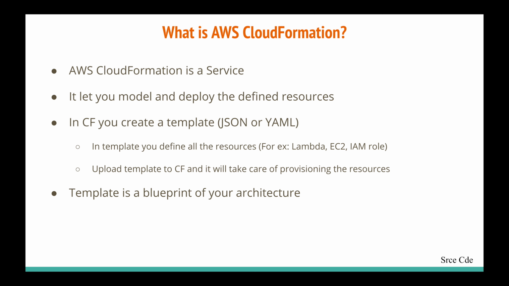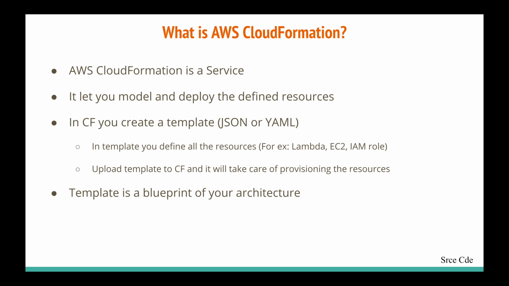In CloudFormation we define a template. It's something like Swagger specs, the specification that we define in that template, and we give it to the CloudFormation service. It will read through those resources or specs mentioned in the template, and then it will start provisioning the resources one by one by evaluating the dependencies. So that is what CloudFormation is. Now in CloudFormation, as I mentioned, you create a template that can be JSON or YAML, and in the template you define all the resources.